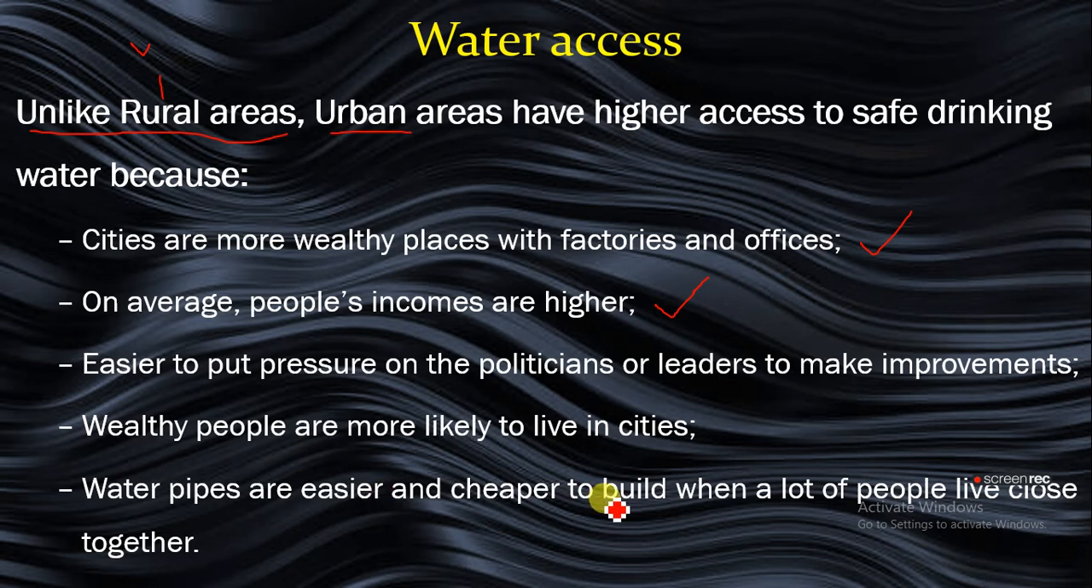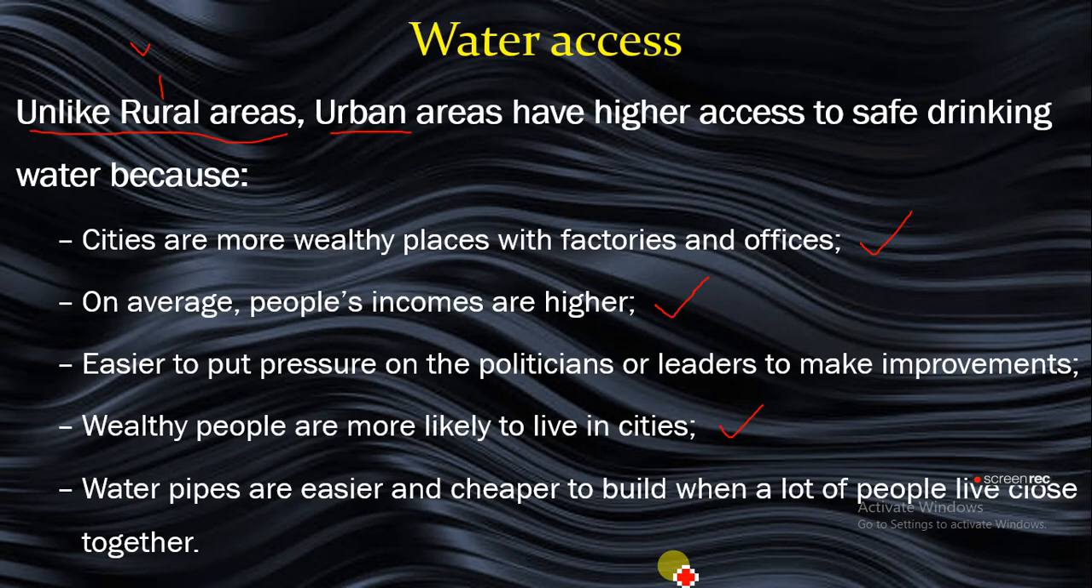Wealthy people are more likely to live in cities, so they have the financial capability to invest in water infrastructure. Water pipes are easier and cheaper to build when a lot of people live close together. So in urban areas, there are planned, clustered settlements. As a result of people being close together, it is quite easy for water pipes to be connected to their individual houses.